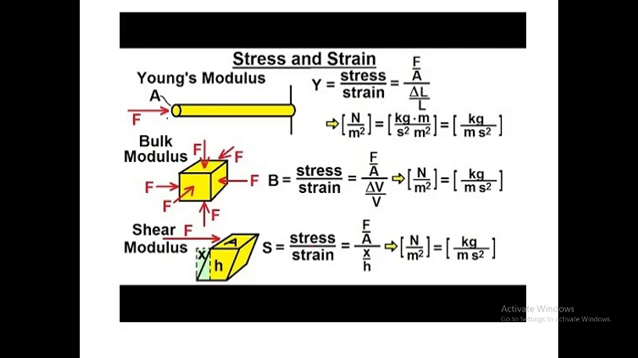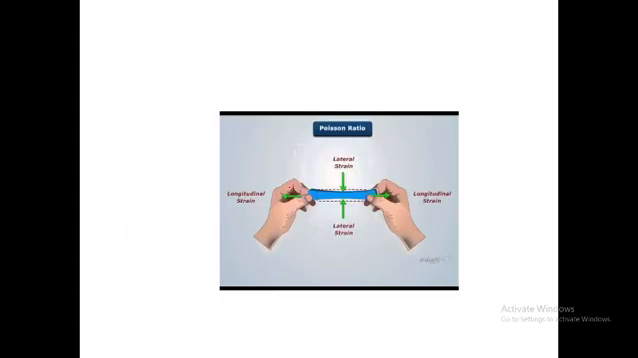Along the length, forces produce changes in length, so it is called Young's modulus. This is a change in your volume, so it is called bulk modulus. This is your shearing angle, so it is called shear modulus. So this is about the three elastic constants. Then there is one more, Poisson's ratio, but we will see Poisson's ratio, where it can be defined, in the next lecture. So we'll stop here.